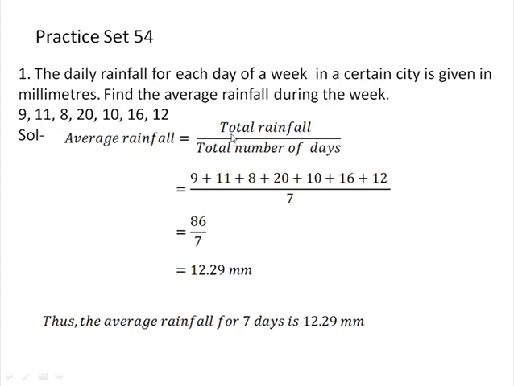So for that we have to take the sum of the rainfall of all the 7 days divided by the total number of days. That is, to find the average rainfall, we will take the total rainfall in the numerator, whereas the total number of days in the denominator. Now here for total rainfall, we will add all the scores: 9 plus 11 plus 8 plus 20 plus 10 plus 16 plus 12 divided by 7. Now here the sum of all numbers in the numerator is 86 divided by 7. Here the answer comes to be 12.29. Hence, the average rainfall for 7 days is 12.29 millimeters.